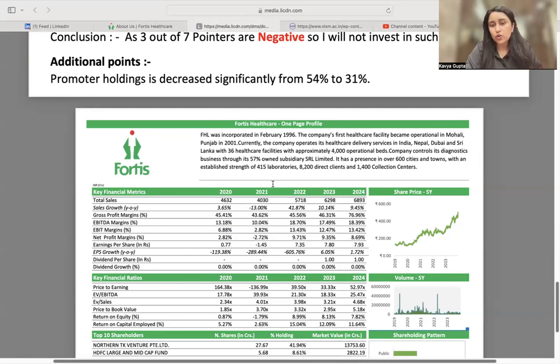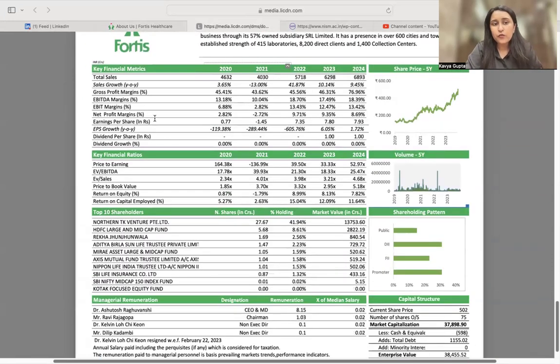So this was a little about the company, and this is how you can mention it in a box at the top of the one-page profile, followed by the key financial metrics. So these are the key financial metrics. Any company's sales, the growth margins, the EBITDA margins, EBIT margins, net profit margins. What are margins? Margins are the respective component as a percentage of the revenue. Dividend per share, dividend growth percentage, price to earnings, EV upon EBITDA, EV upon sales. These become the relative valuation multiples or the key financial ratios.